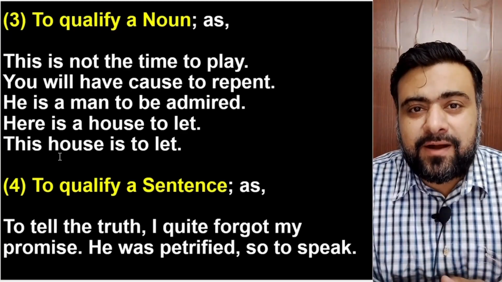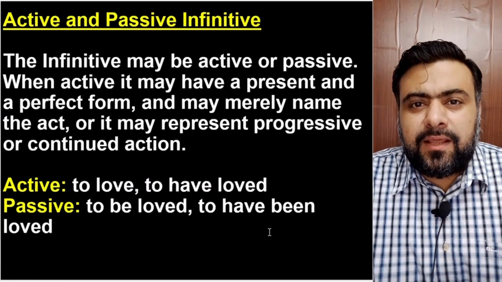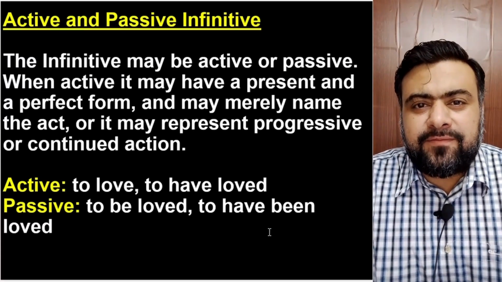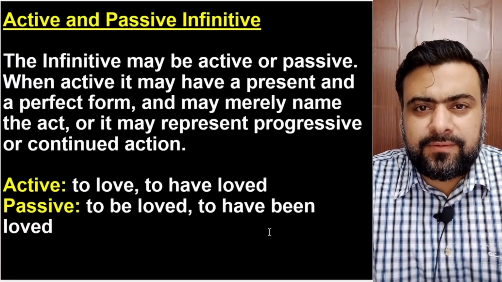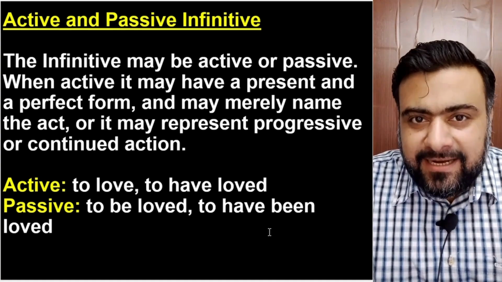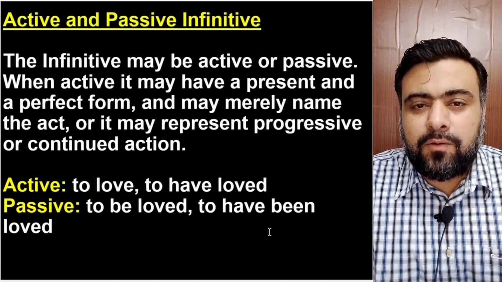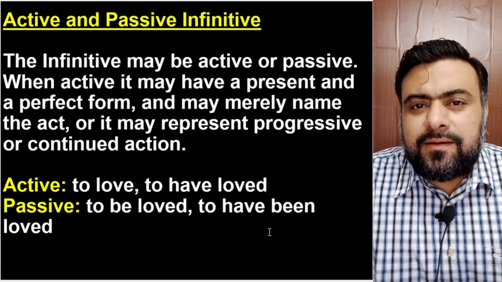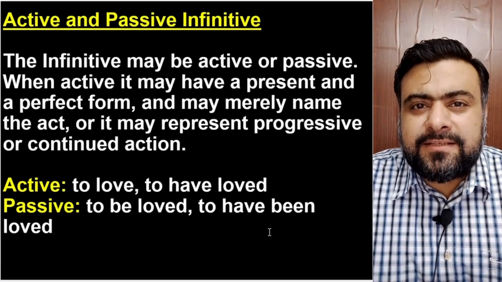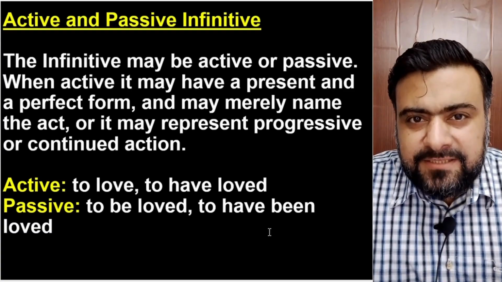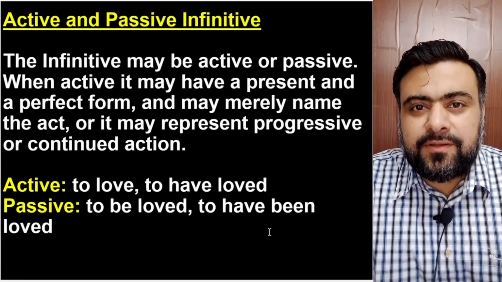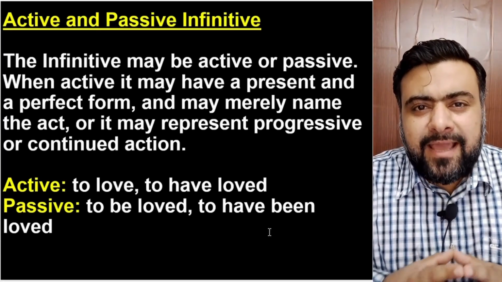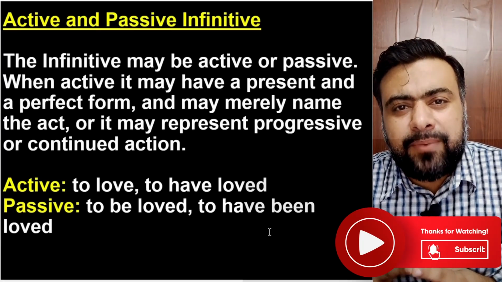He was petrified. And last, infinitives are sometimes in the active or in the passive voice. For example, to love is the infinitive. It is active infinitive. What is the passive of to love? To be loved. Similarly, to have loved is in the active, and in the passive, to have been loved. So, the bottom line is that infinitives are both in the active voice and in the passive voice.